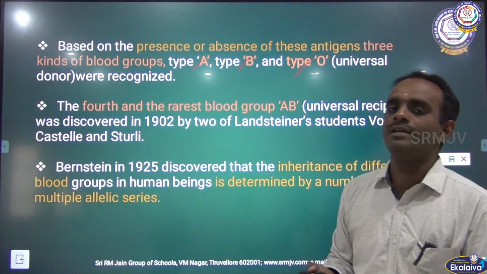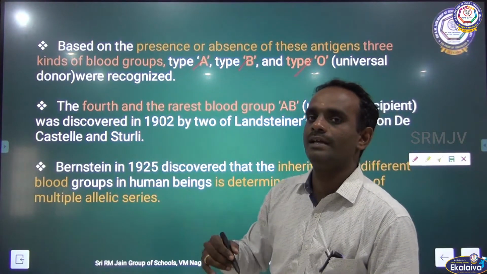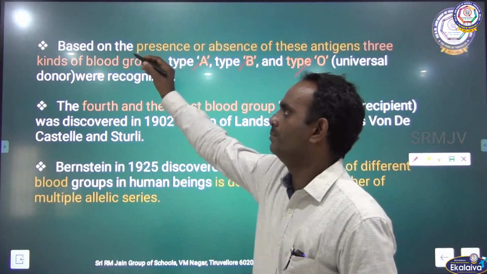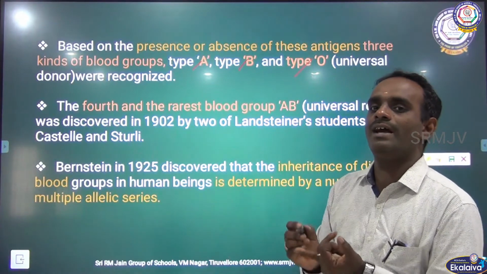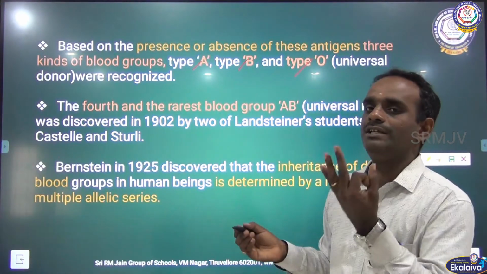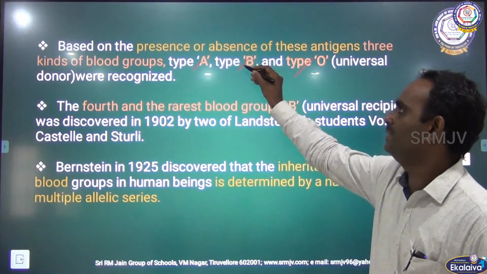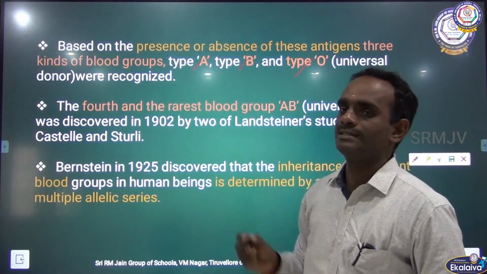The person having O blood group can donate their blood to anyone. Type O is recognized as the universal donor.